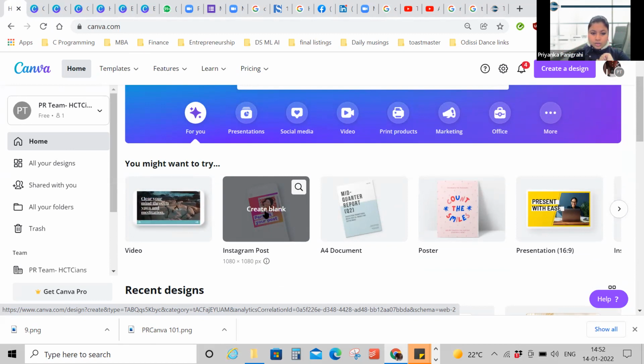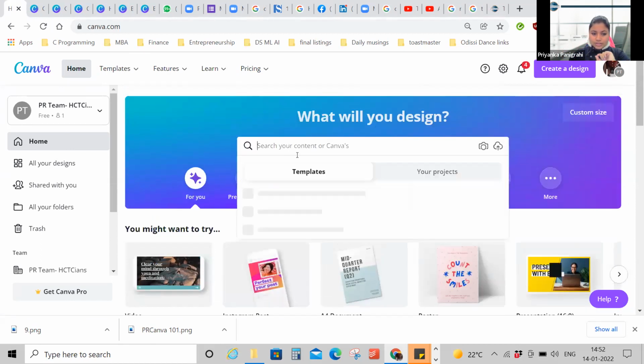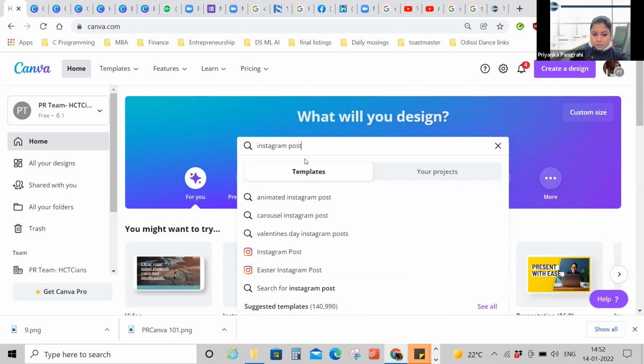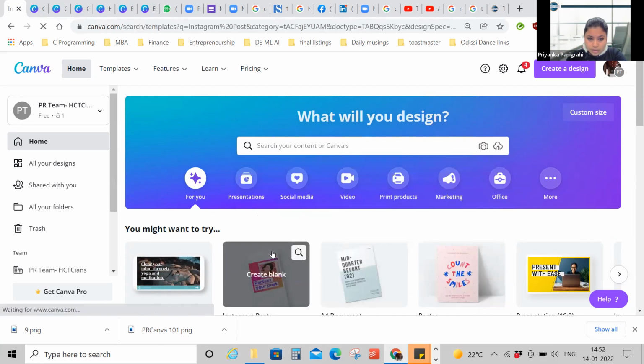I'll go and click on Instagram post, or else you can always search for Instagram post here. Whatever you want to create, an Instagram poster, an Instagram story, or a YouTube channel art, everything, there are pre-made templates in designs. You can also get a blank design, or you can get a template. So we'll begin with an Instagram post.